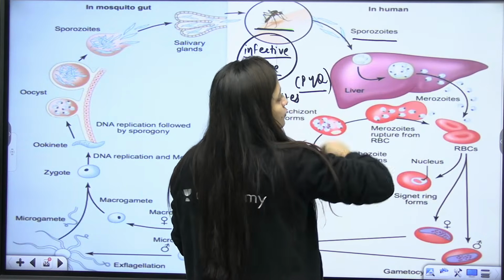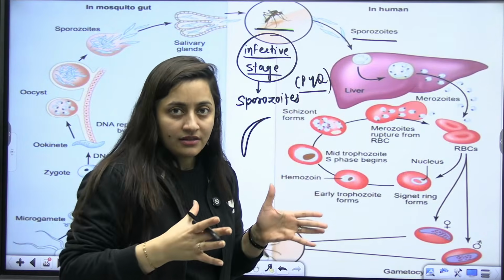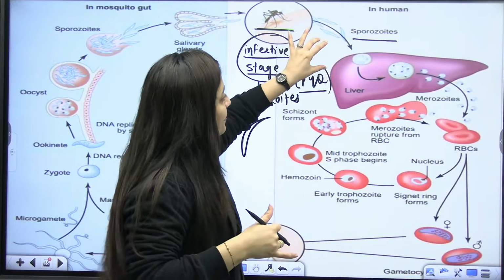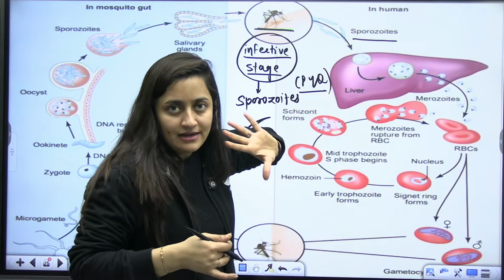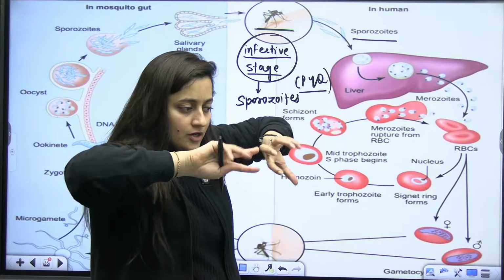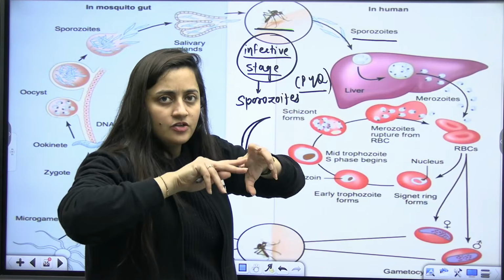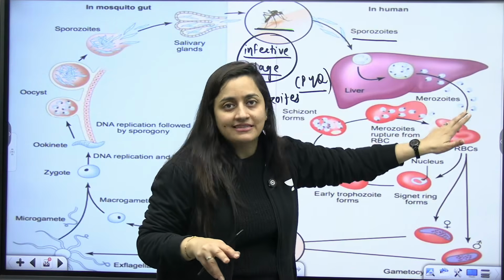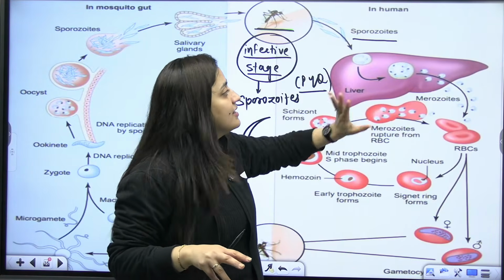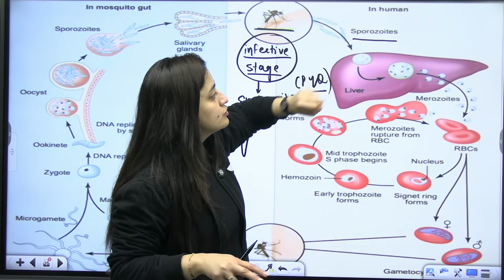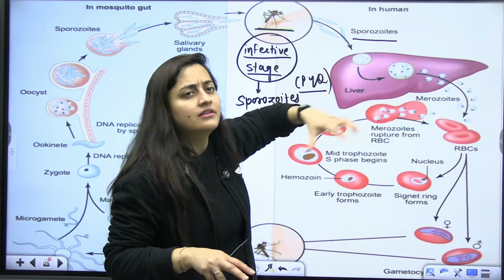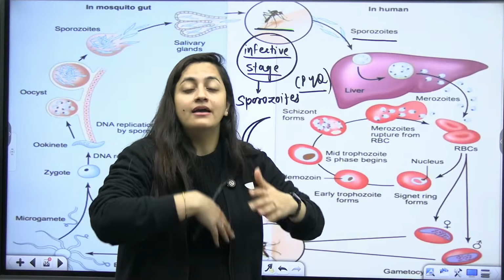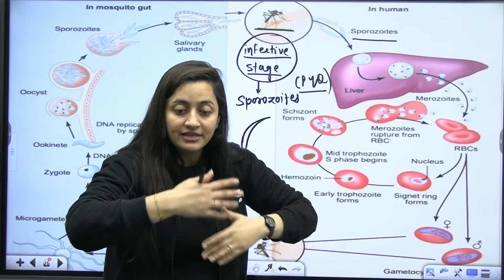In the liver, you know there are hepatic lobules having the hepatic cells. So basically the sporozoites will enter those cells and start growing there. It will acquire a circular shape. There will be different stages that we will see, but they are the asexual stages. So these sporozoites will grow, divide, multiply, show multiple fission here, and increase their number.